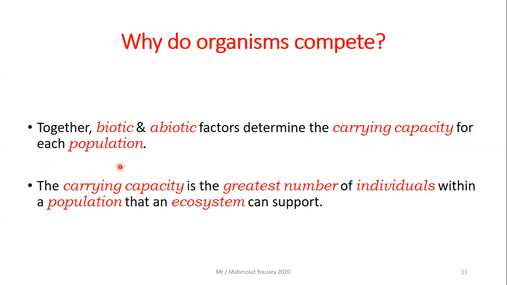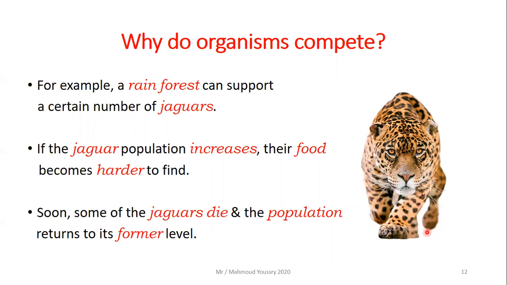What is the meaning of the word carrying capacity? It means the greatest number of individuals within a population that an ecosystem can support. This is the largest number of individuals within a population that the ecosystem can support. For example, this jaguar lives in the rainforest. So a rainforest ecosystem can support a certain number of jaguars. If the jaguar population increases, their food becomes harder to find. Then what would happen here? Soon, some of the jaguars die and the population returns to its former level, to the normal level.